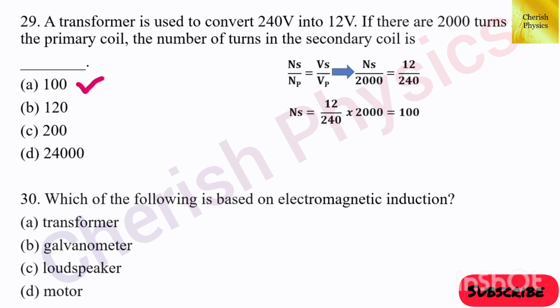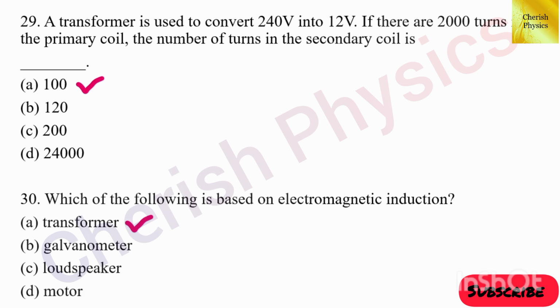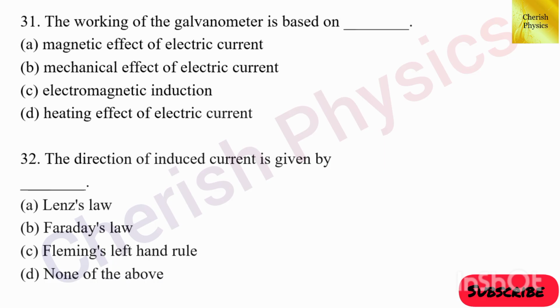30th question. Which of the following is based on electromagnetic induction? The answer is option A, transformer. 31st question. The working of the galvanometer is based on dash. The answer is option B, mechanical effect of electric current.